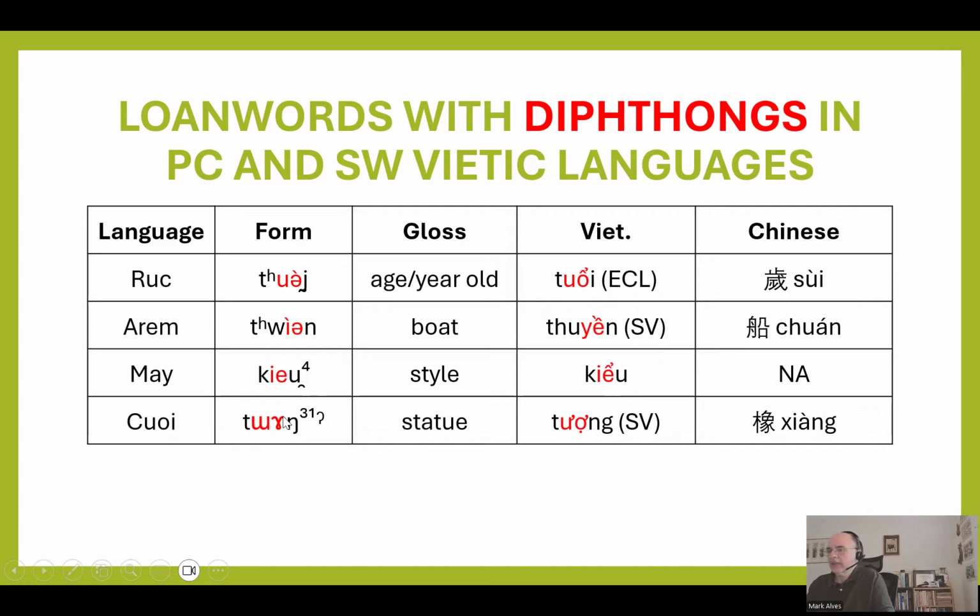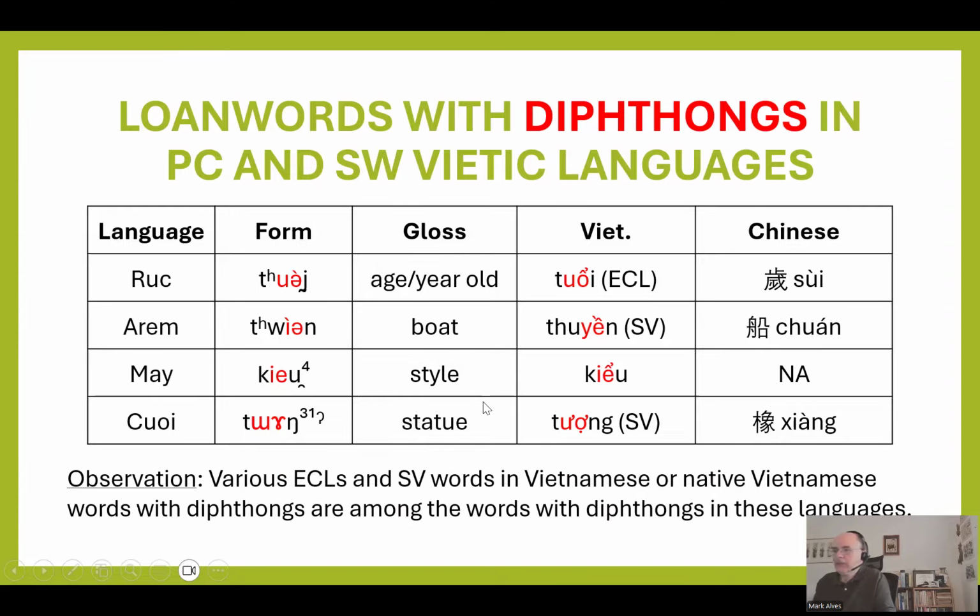In all cases, these words have been borrowed, and these may have contributed, of course, to the phonemic inventory when you collect and describe the languages and say, oh, well, they have diphthongs. Well, these are loan words. Okay, so these borrowings from Vietnamese are among those which have diphthongs in those conservative Vietic languages.